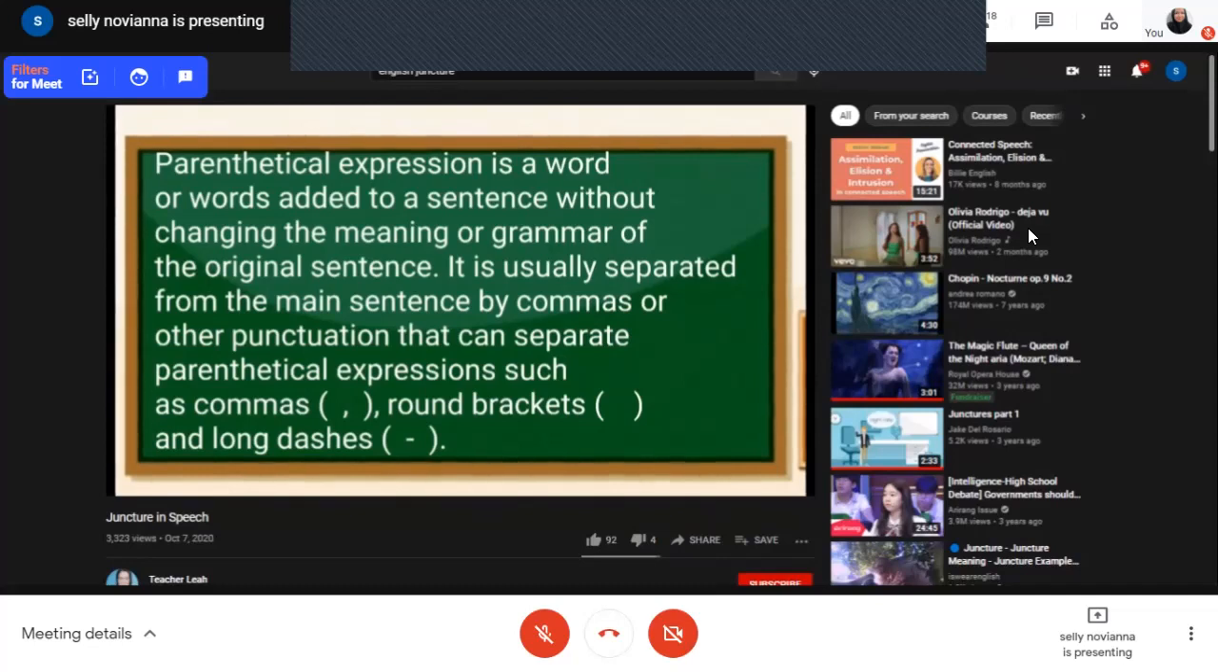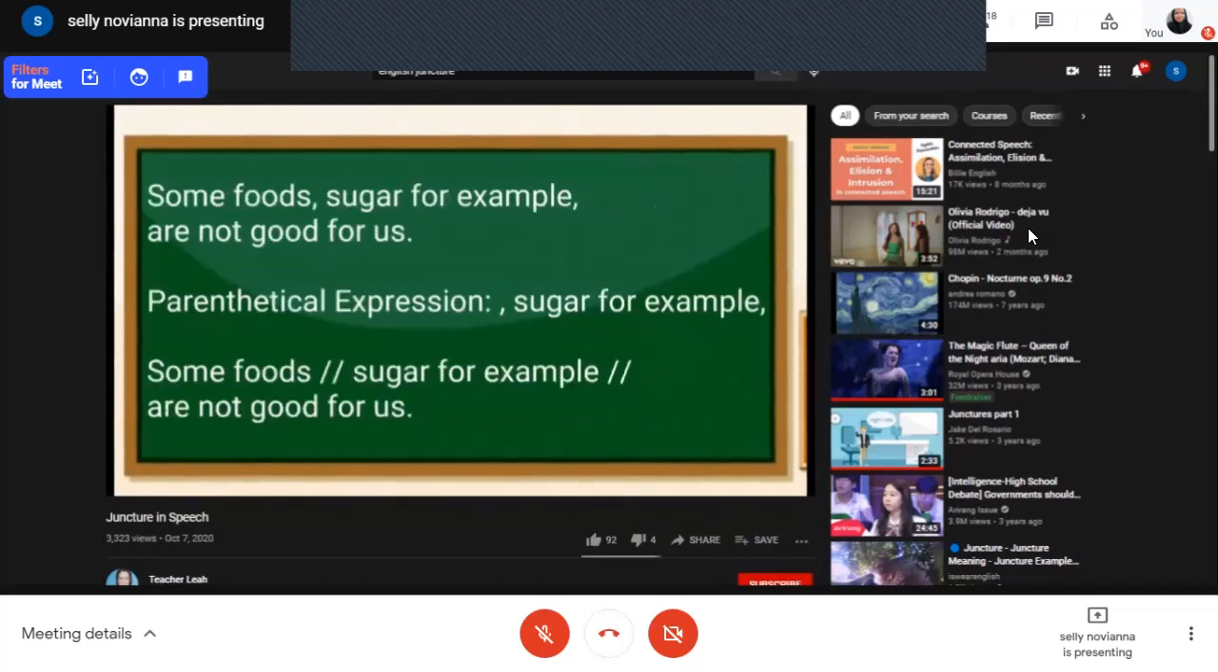In fact, there are 3 types of punctuations that can separate parenthetical expressions, such as commas, round brackets, and long dashes. Let us have an example. Some foods, sugar for example, are not good for us. In this sentence, sugar for example is the parenthetical expression because it has a comma. So the sentence will be, some foods, sugar for example, are not good for us.